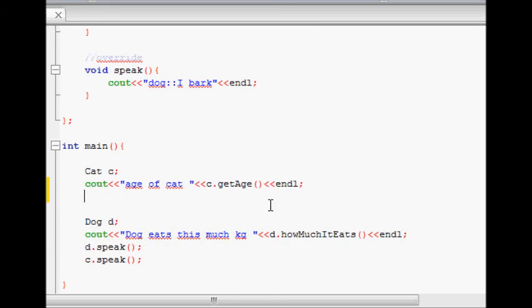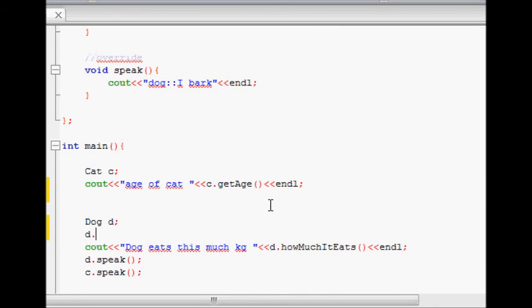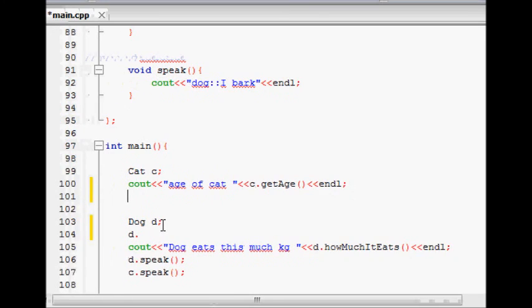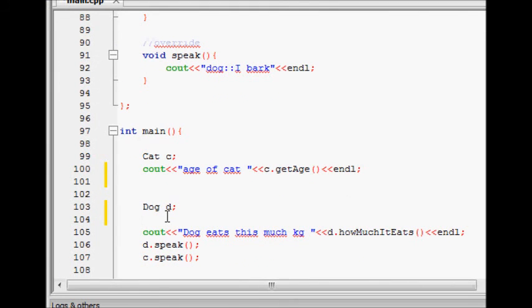Now let's see what is available for the dog class. Dog has age, weight, how much it eats, is it a watchdog; those are available. And you see it has none of the functions that were especially in the cat class, the extra features of the cat. These are the features available to the dog class. Now we can run this and see.